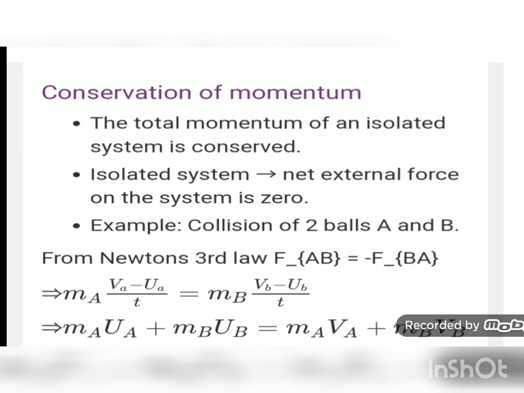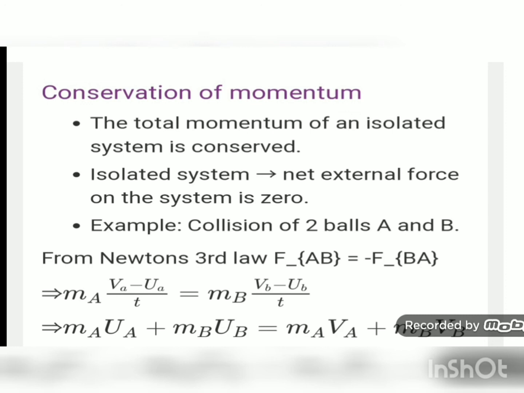Now the total momentum of an isolated system is conserved. What is this? It means that the total momentum remains the same before and after, for an isolated system, where the net external force on the system is 0. For example, collision of two balls A and B.